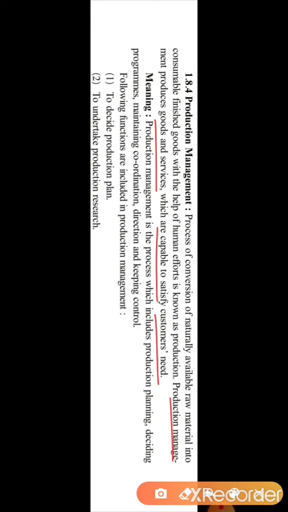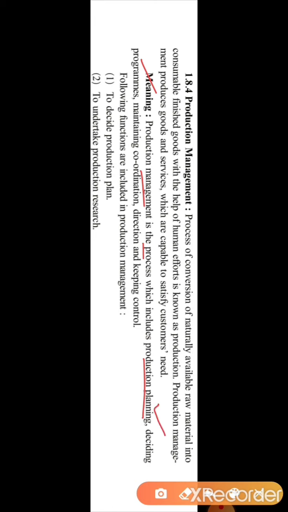So production management is a department which produces the goods and services which are capable of satisfying the consumer needs. Now we will see the meaning. Production management is the process. What activities are included in production management? Production planning. This is all we are going to discuss further.